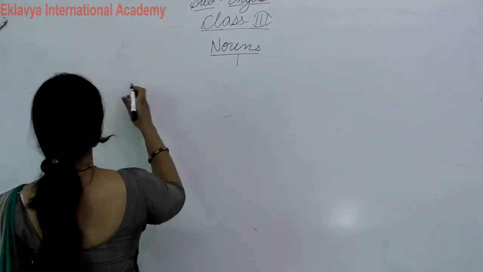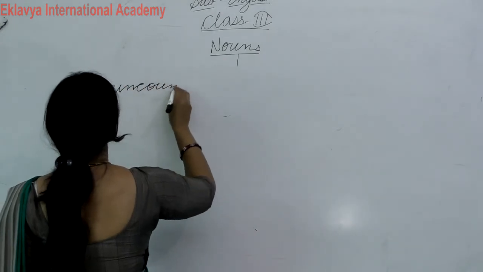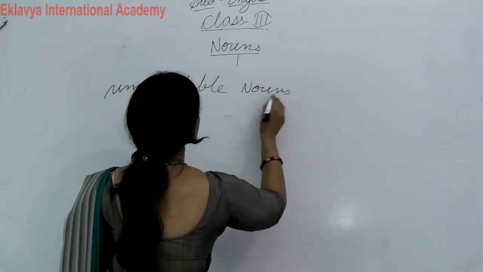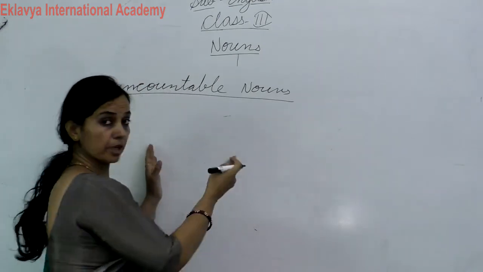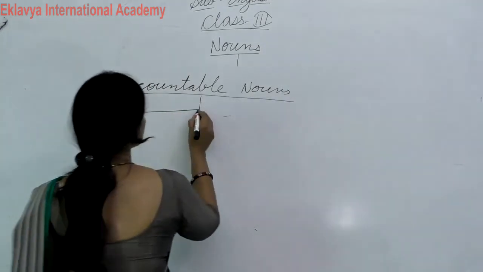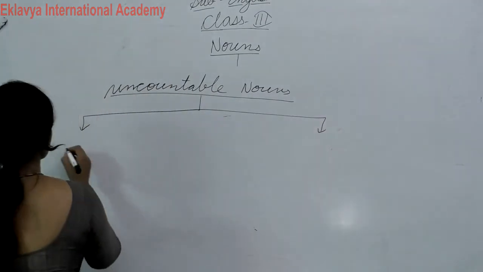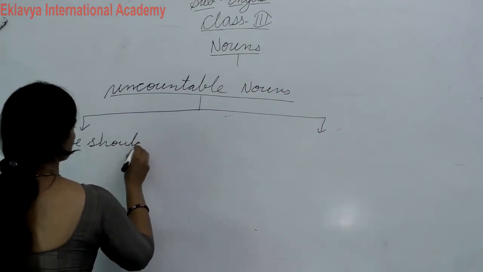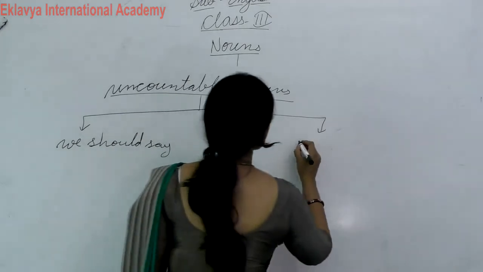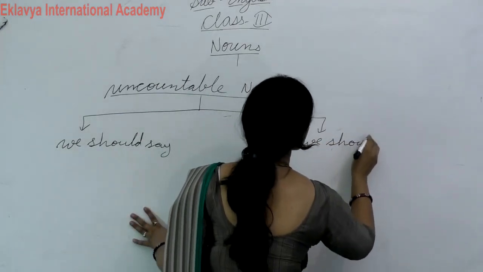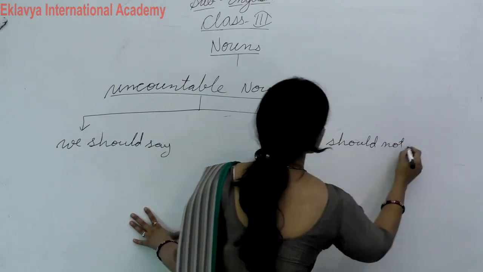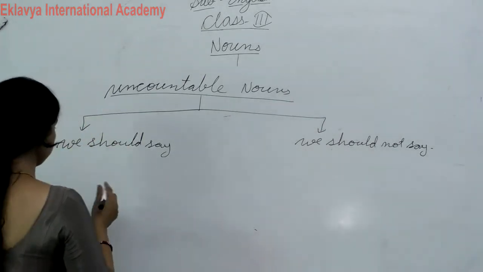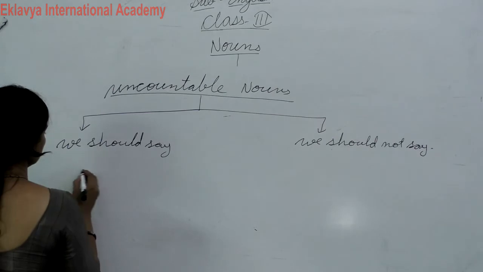So students, uncountable nouns, because they don't have plural forms, so we should not say it like this: money.